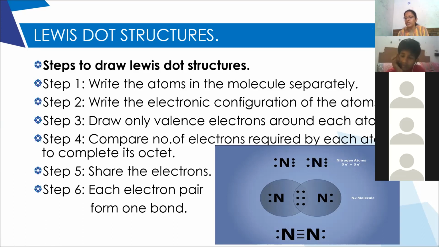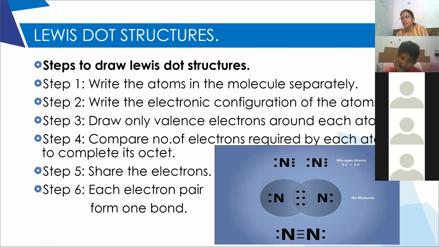Around each nitrogen, valence electrons are 5. So, see, after drawing the circle, you can observe around each nitrogen atom there are 8 electrons. Say 6 plus 2, 8. And this nitrogen is also having 8 electrons.